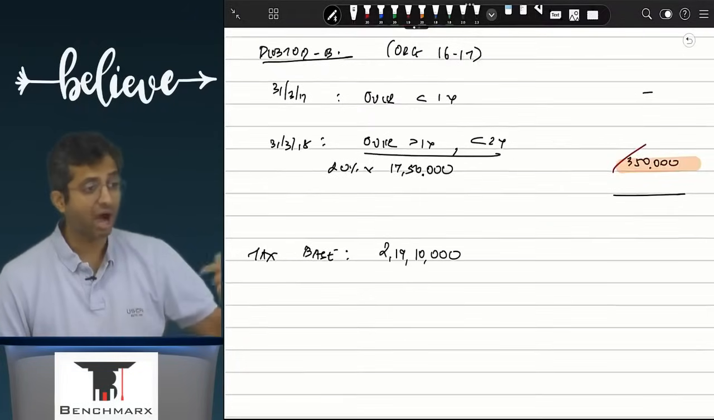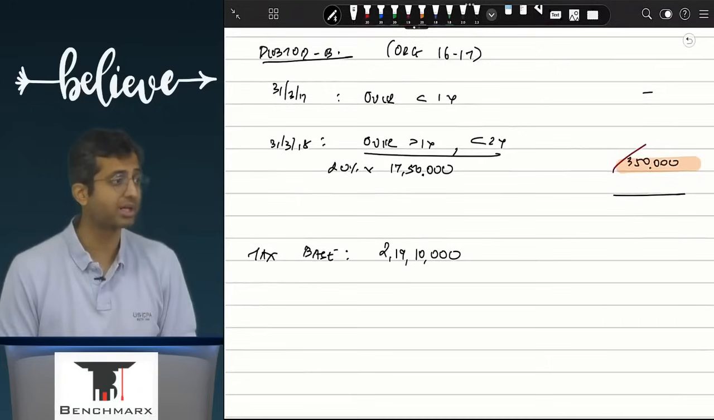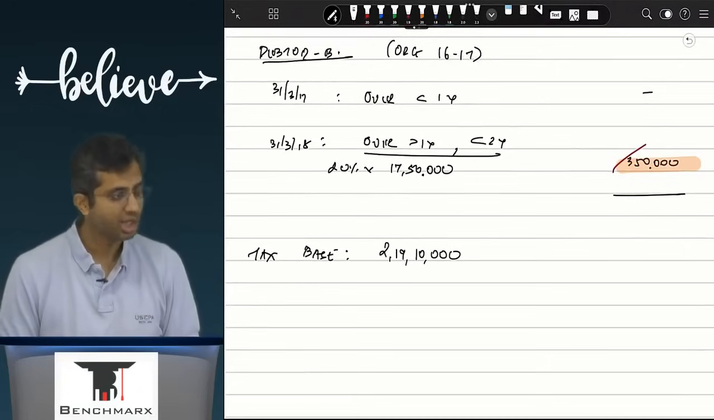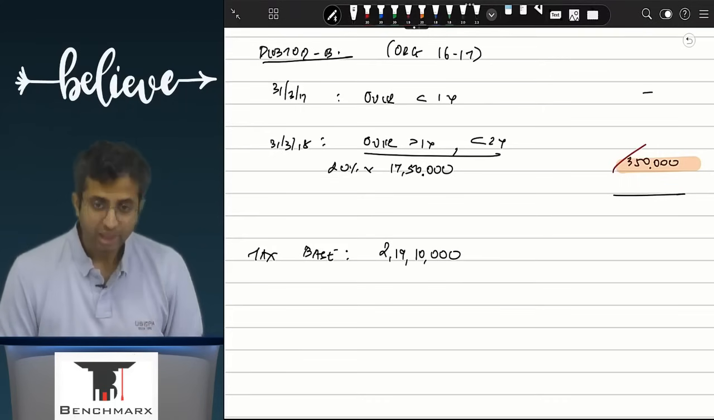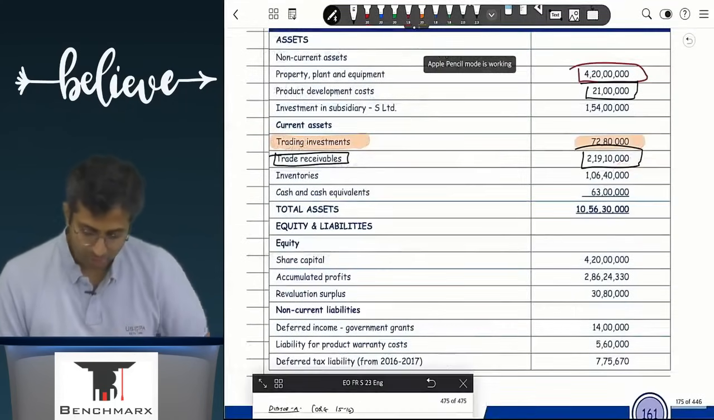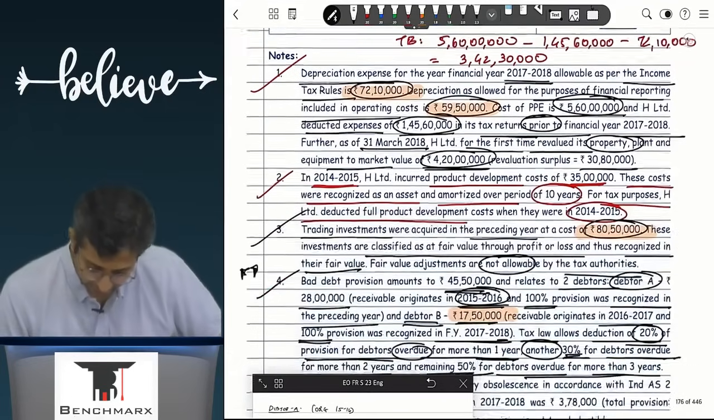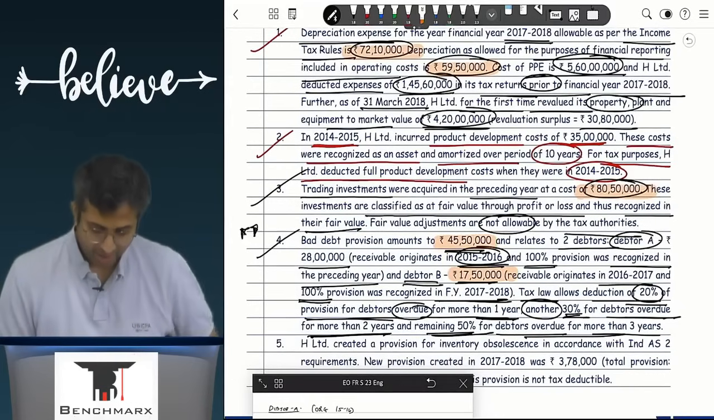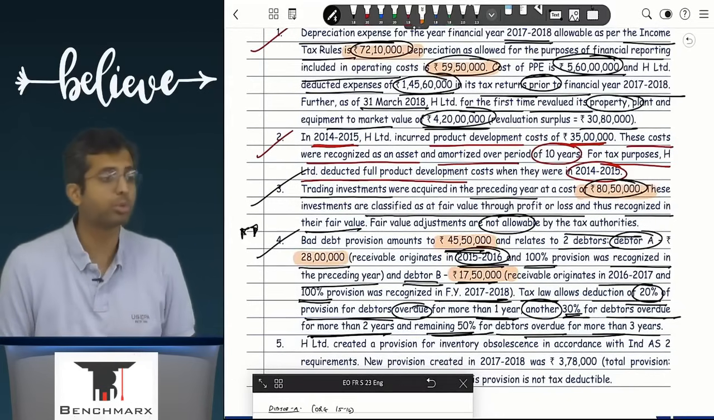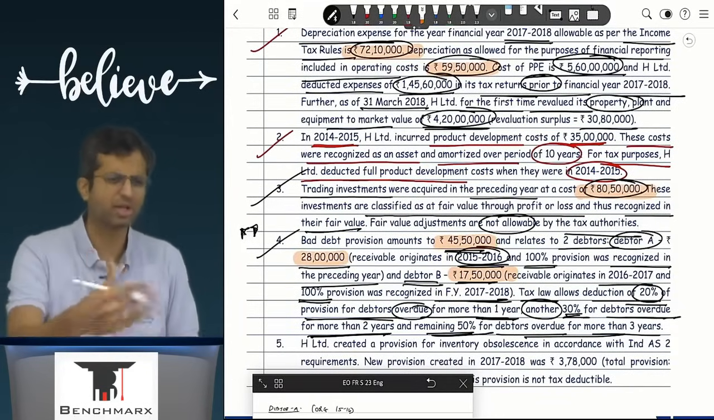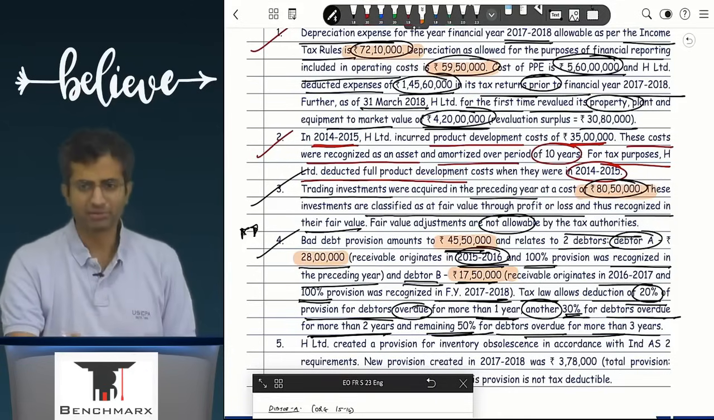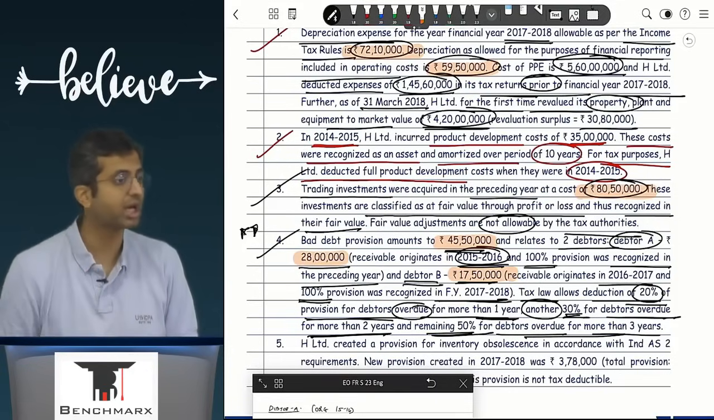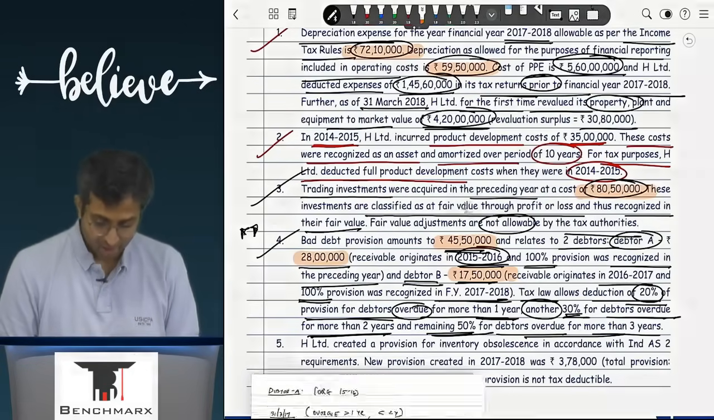Are they after deducting provision for bad debts as per books or before deducting? After. In the books, how much provision has already been created till date? If you go to see, bad debt provision of 45 lakh 50 is created, which relates to two debtors. So in the books, the full provision for both has been created. For the year you might have created only 17,50,000, but till date you have created for the entire 45 lakhs. Right?